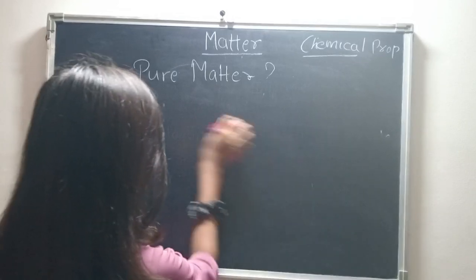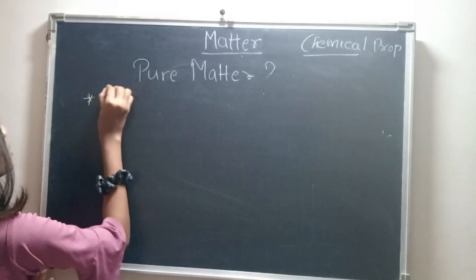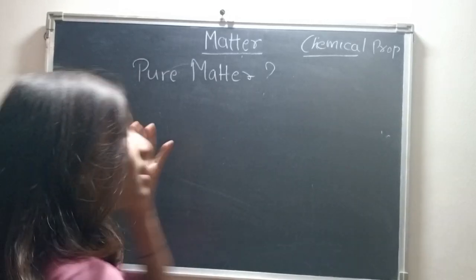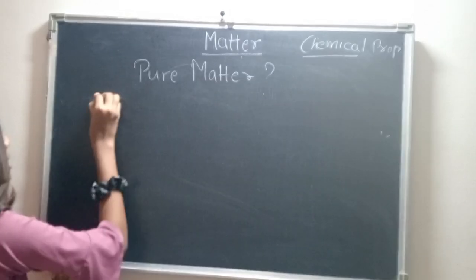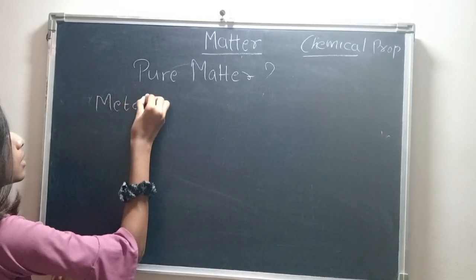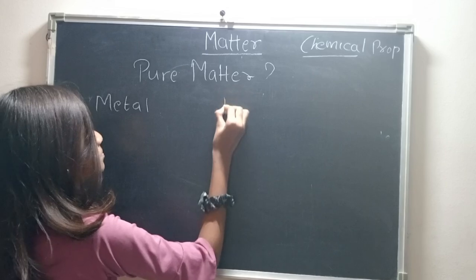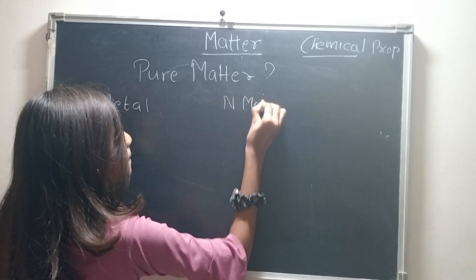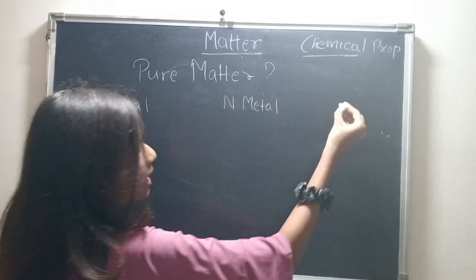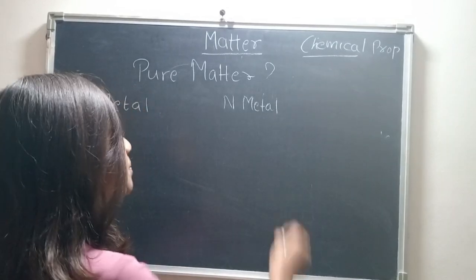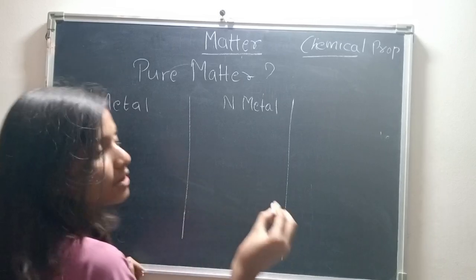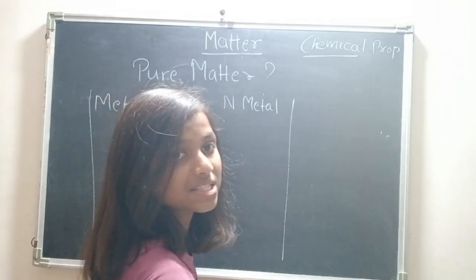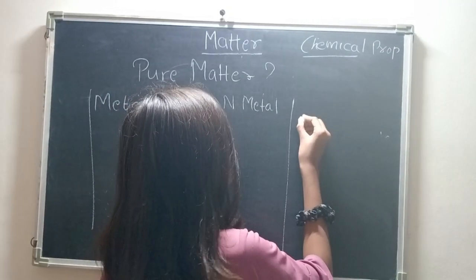So we learned about elements. Now let's learn about the subparts of elements, that are metal and non-metal. We will learn about metalloids afterwards. So metal and non-metal, what is the difference between them? Here I will write some properties. Now what are the properties?